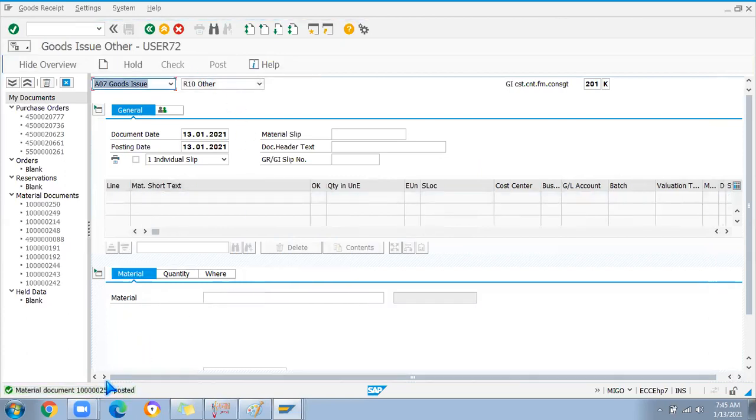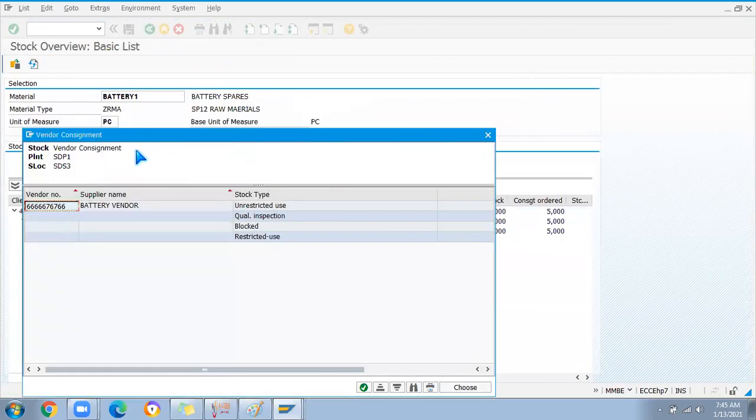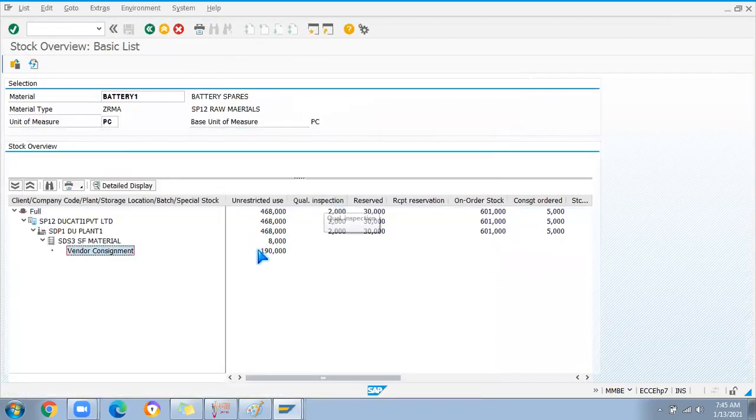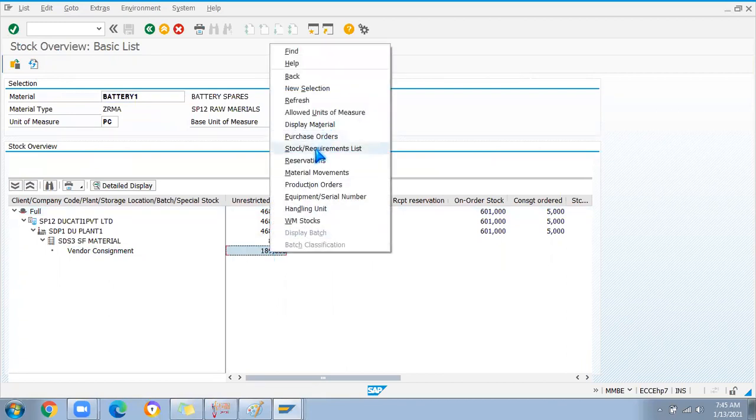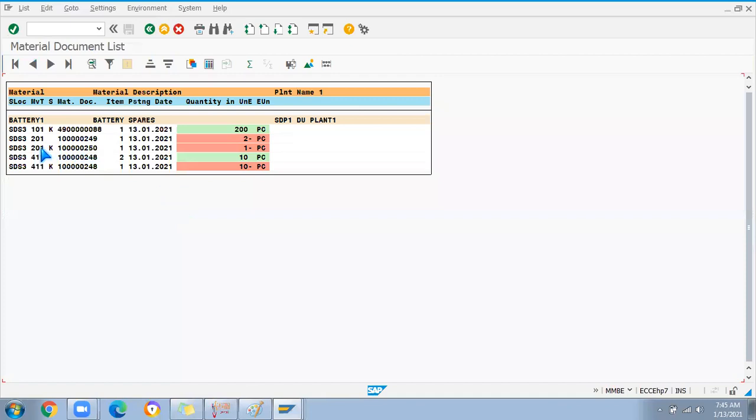Okay, see, the document got posted. Now if I go back, refresh and see the stock, it was 190, now it should be 189, because one number was consumed for the cost center. See here, so 201K is for consumption directly from the vendor consignment.